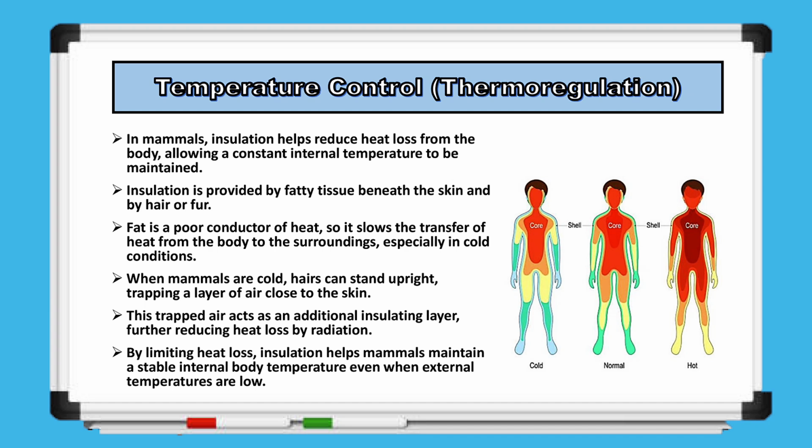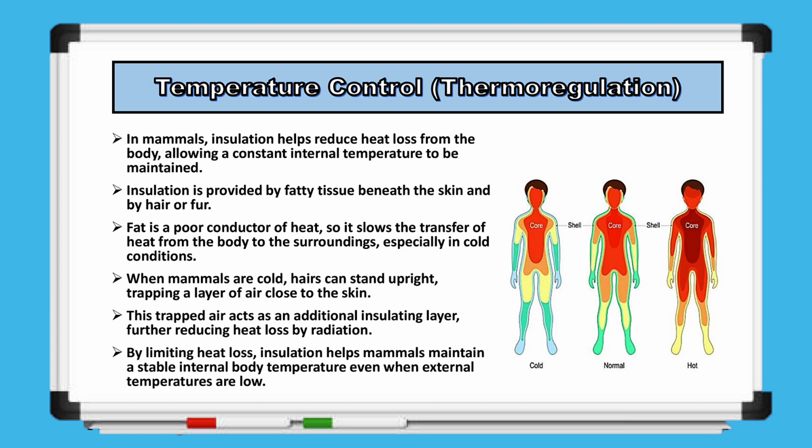When mammals feel cold, hairs can stand upright, trapping a layer of air close to the skin. This layer of air acts as an additional insulating barrier, further reducing heat loss through radiation. By limiting heat loss in this way, insulation helps mammals maintain a stable internal body temperature even when external temperatures are low.